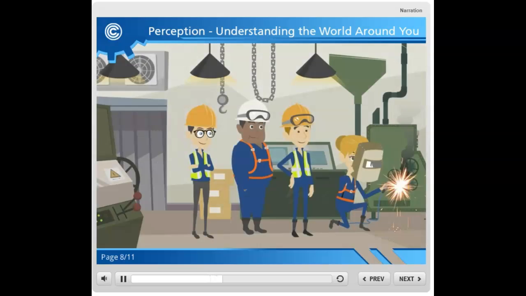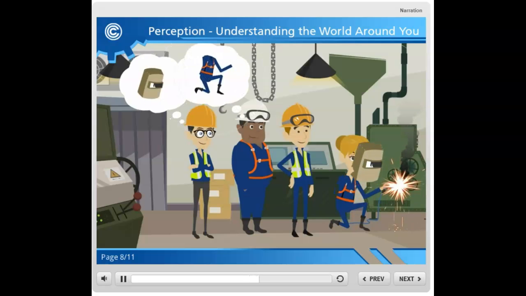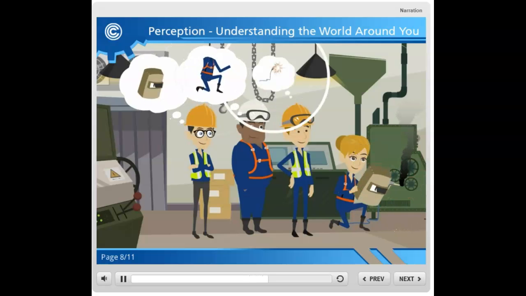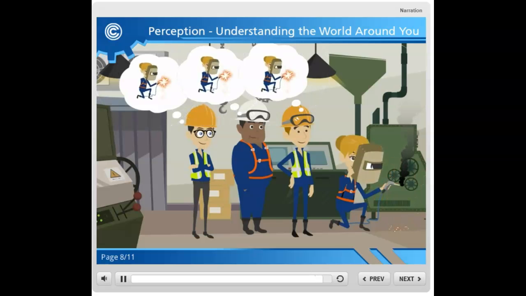The people on the factory floor watch a welder working in her shop. They see a human being standing with some sort of mask on, wearing protective clothing, and holding a piece of equipment with a flame. They hear the sizzle of the welding gun and smell the smoke coming from the soldering. By combining and organizing each piece of information, each person perceives or understands that the worker is welding.